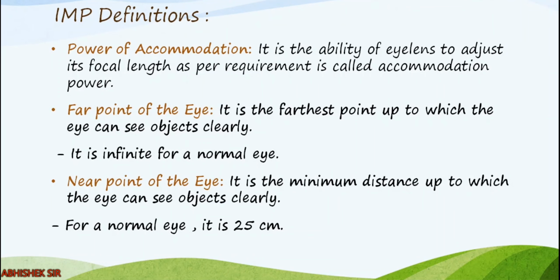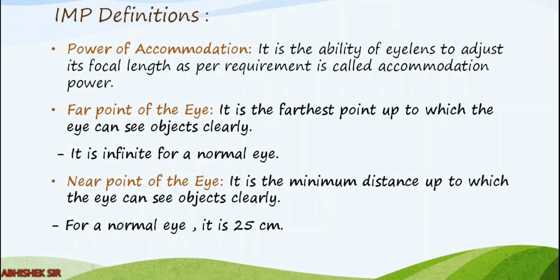Now, important definitions related to this topic: first of all, power of accommodation. It is the ability of the lens to adjust its focal length as per requirement, that is called accommodation power. Now remember, when the lens is thin, the focal length is more.